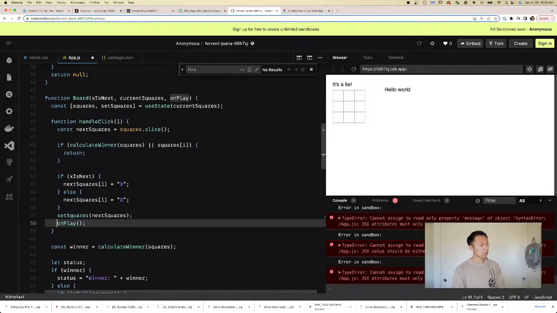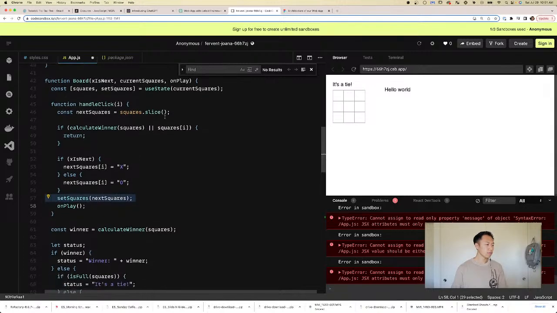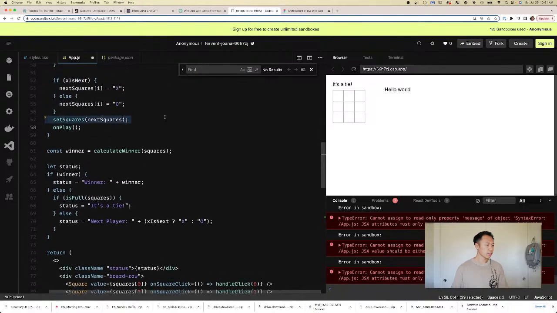Gonna call on play here. I don't know if this is how it works, but we'll see. Oh, yes. Oh, I see. All right, so actually, squares.